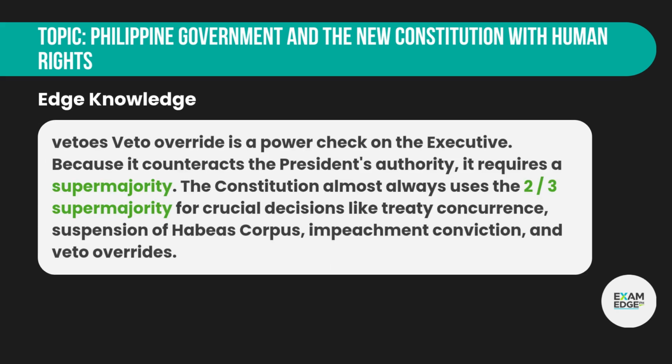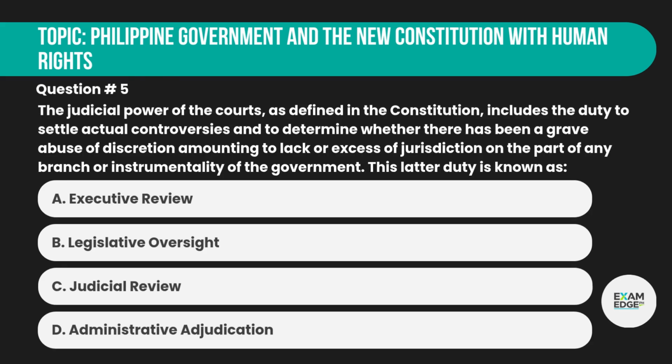Edge knowledge. Veto override is a power check on the executive. Because it counteracts the President's authority, it requires a supermajority. The Constitution almost always uses the two-thirds supermajority for crucial decisions like treaty concurrence, suspension of habeas corpus, impeachment conviction, and veto overrides.